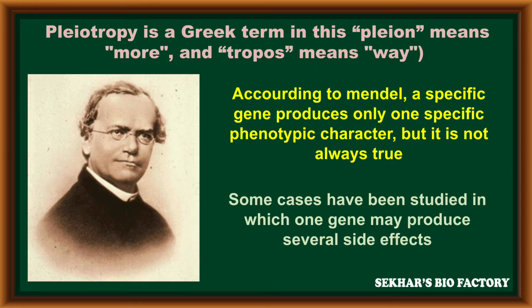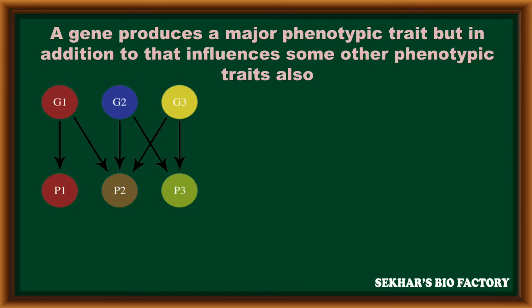In some cases, it has been studied that one gene may produce several side effects in the form of different phenotypic characters, referred to as pleiotropy. A gene produces a major phenotypic trait, but in addition to this, it can influence some of the other phenotypic traits present in living organisms.